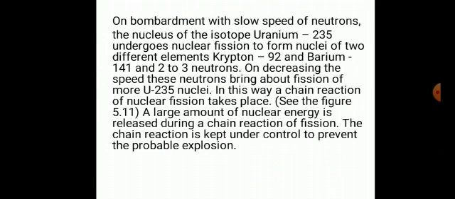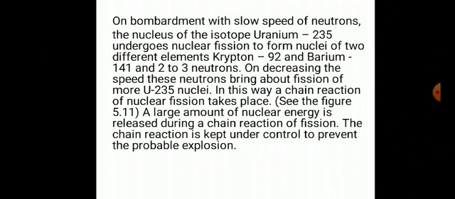Let us see the working principle of a nuclear reactor. In a nuclear reactor, the nuclear energy in an atom is released by bringing about nuclear reactions on the nuclear fuel. On bombardment with slow speed neutrons, the nucleus of the isotope uranium-235 undergoes nuclear fission to form nuclei of two different elements, krypton-92 and barium-141, and 2 to 3 neutrons.